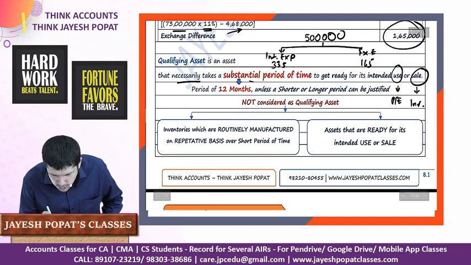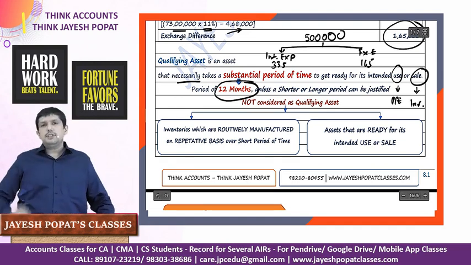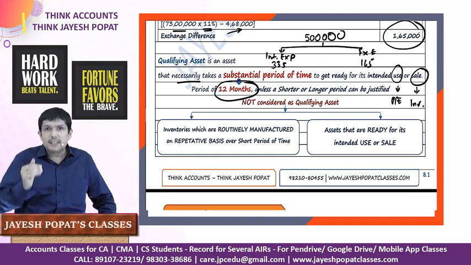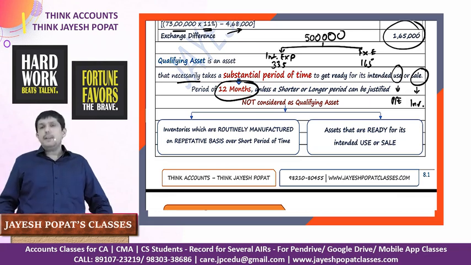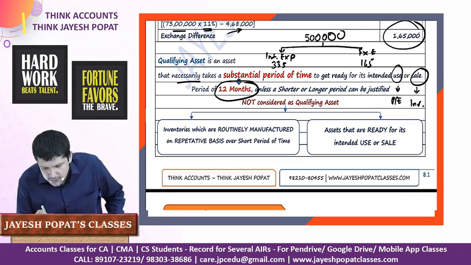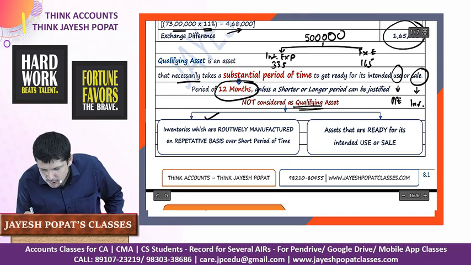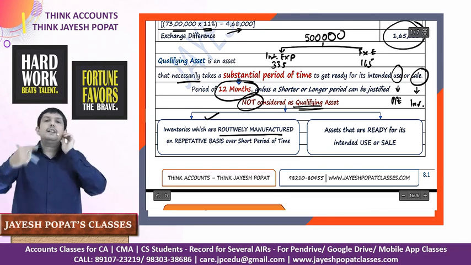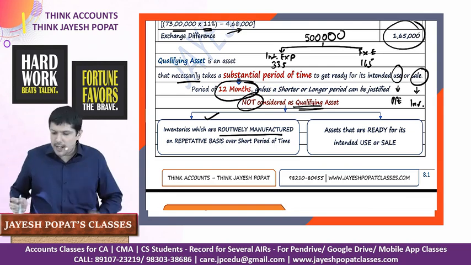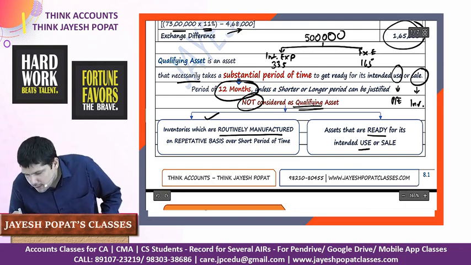And what is this substantial period of time? This substantial period is generally treated as 12 months unless a shorter or a longer period can be justified. Then it is said that these items will never be treated as qualifying assets: inventories which are routinely manufactured on a repetitive basis over a short period of time, and assets which are ready for use or sale.